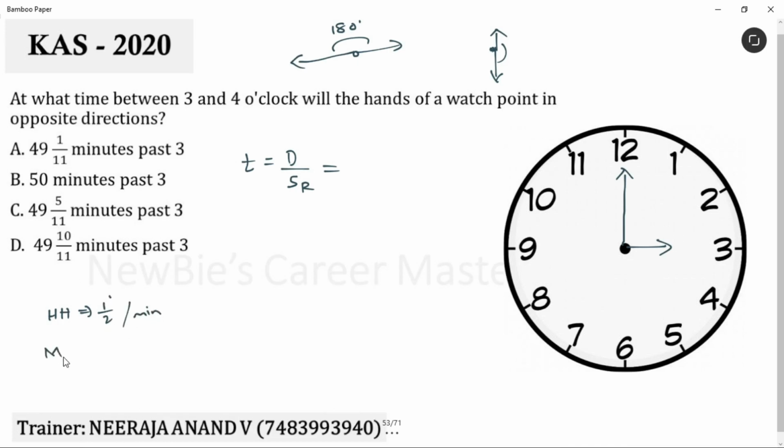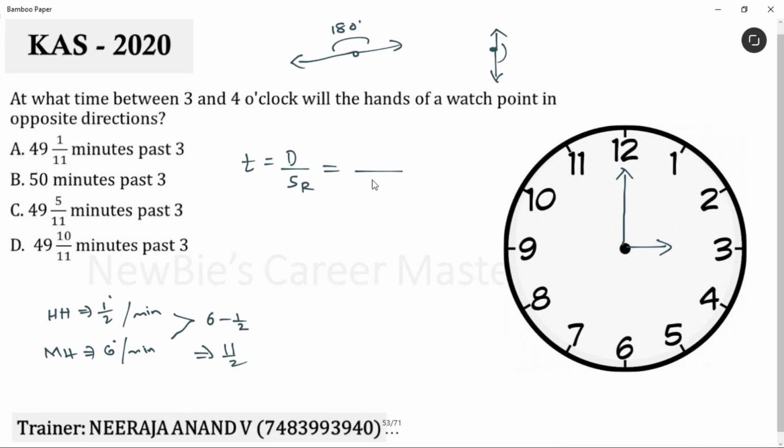Okay, the minute hand covers 6 degrees per minute. Am I clear? When it comes to the relative speed concept, if both the objects move in the same direction, we have to take the difference of the speeds. That gives you the relative speed. Okay? Relative speed of the needles is 6 minus 1 by 2, 11 by 2.